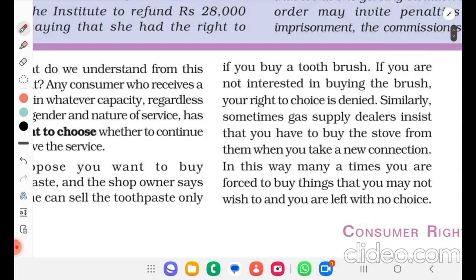If you are not interested in buying the brush, your right to choice is denied. Similarly, sometimes gas supply dealers insist that you have to buy the stove from them when you take a new connection. In this way, many times you are forced to buy things that you may not wish to, and you are left with no choice.